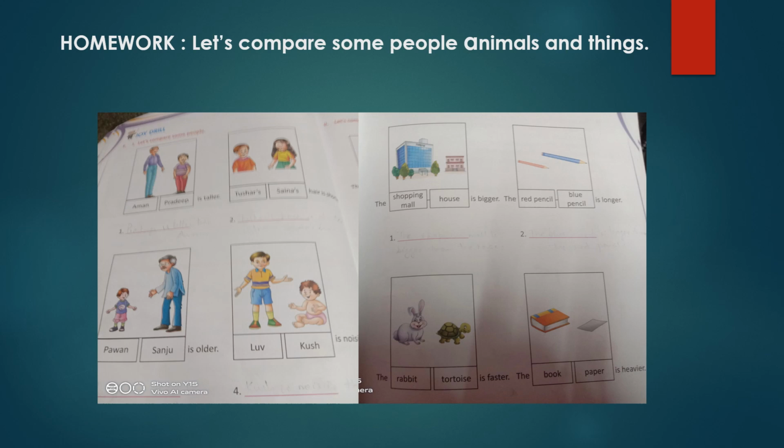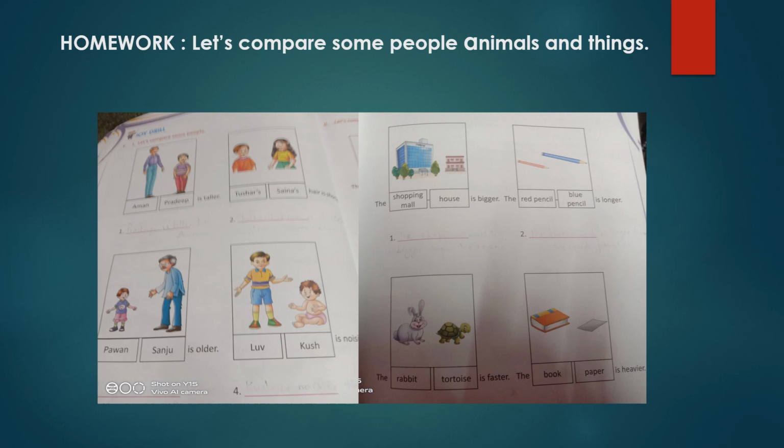Then on another page, the shopping mall you have to compare with the house; bigger. Which is bigger? You have to write down. The red pencil and the blue pencil, which one is longer? You have to compare it and write the sentence. Make it properly. Then the rabbit and the tortoise, who is faster? You have to tell which one is faster. The book or the paper, heavier. Which is heavier? You have to compare the things and make the sentence in a proper way.